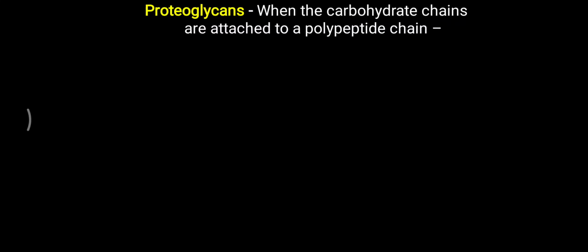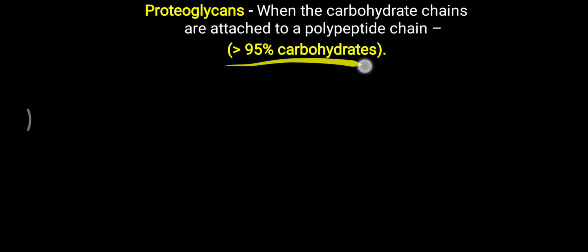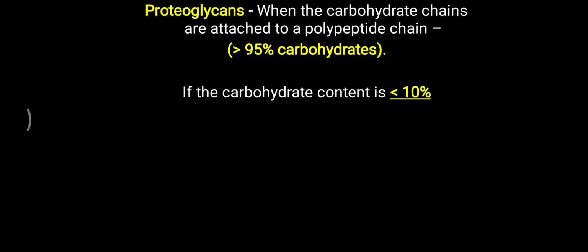So proteoglycan: when a carbohydrate chain, glycan meaning carbohydrate chain, is attached to a polypeptide chain, proteo, then it is called a proteoglycan. So here, the carbohydrate concentration, which is at the last word in the whole word proteoglycan, that glycan at the last, you have to remember it is the major proportion, meaning more than 90% carbohydrate molecules are present. But if carbohydrate content is less than 10%, then it is glycoprotein, because the major portion is protein, and in this word protein is at the end.